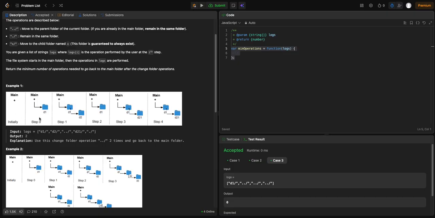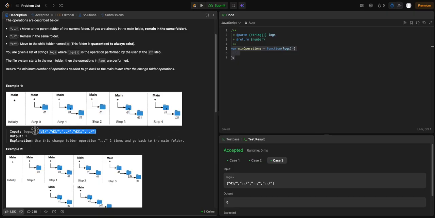Okay. So we always start in the main folder. Our first log is this, so we move to a folder called D1. Then we got this, so we move to folder D2. We go to this, so we move back a folder to D1. We got this, we move to a folder D21. We get this, we stay in D21. So in order to get back to the main, you've got to go 1, 2. And our output is 2.